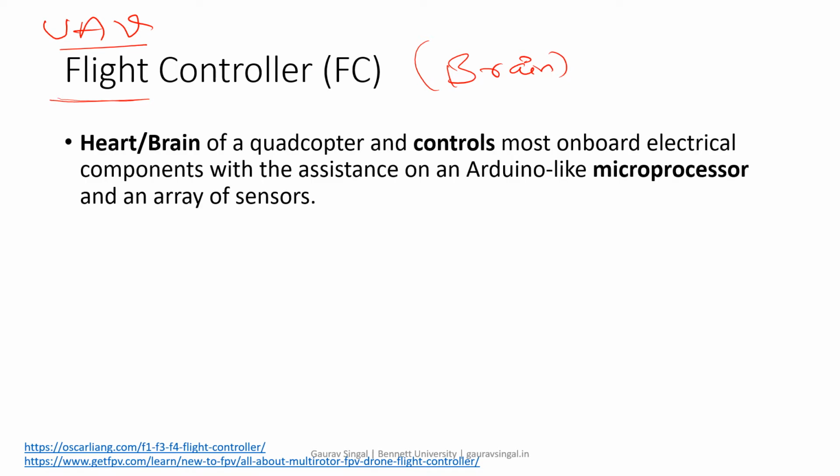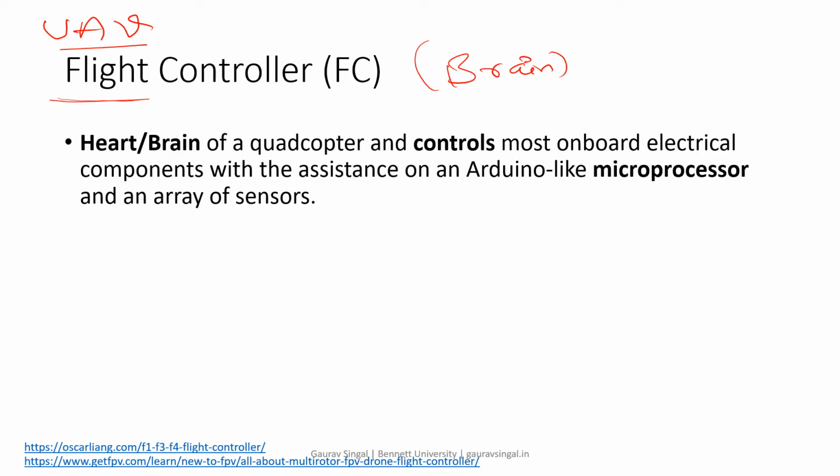So basically, flight controller is the term which helps us to control the flight. Here the flight is a UAV, or you can say a drone, or a quadcopter. So we want to control a flight. That's why we need a controller. In simple layman language, we call it the brain of a drone.